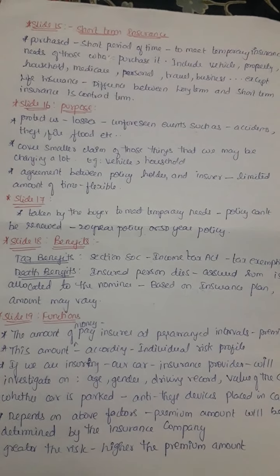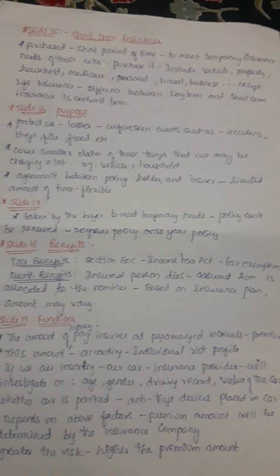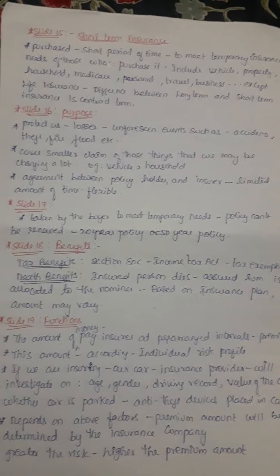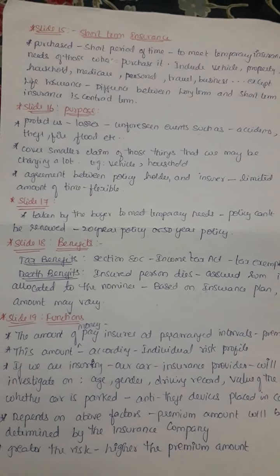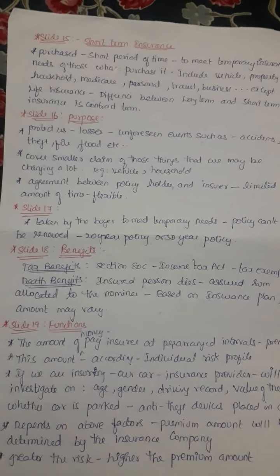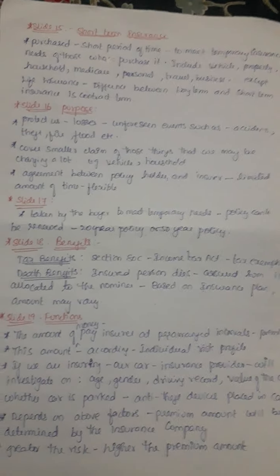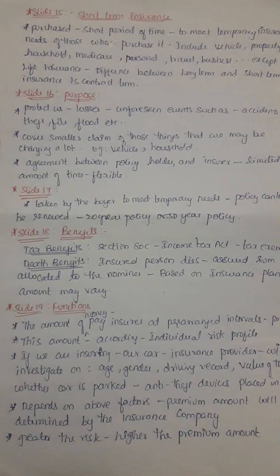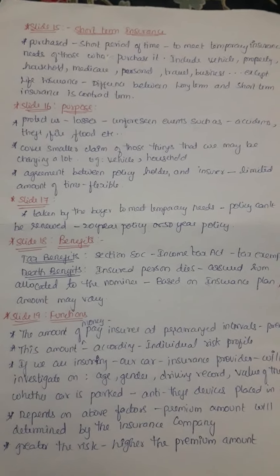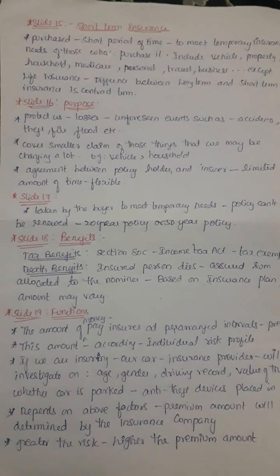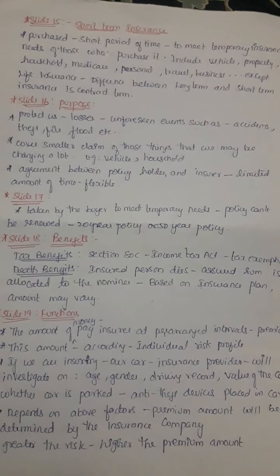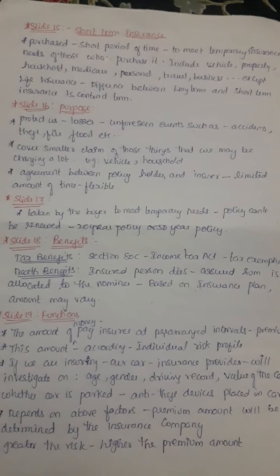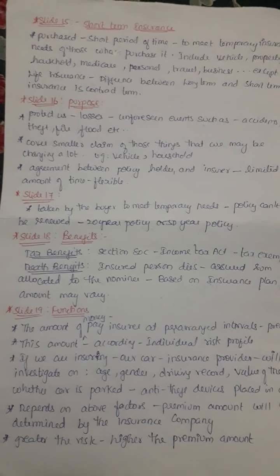The amount of money paid to the insurer at pre-arranged intervals, which differs in a year, either monthly, quarterly, half-yearly or yearly. A certain fixed amount is paid, depending upon the coverage of the insurance, and that is known as the premium. This amount varies according to the individual risk profile, depending upon the risk factor.